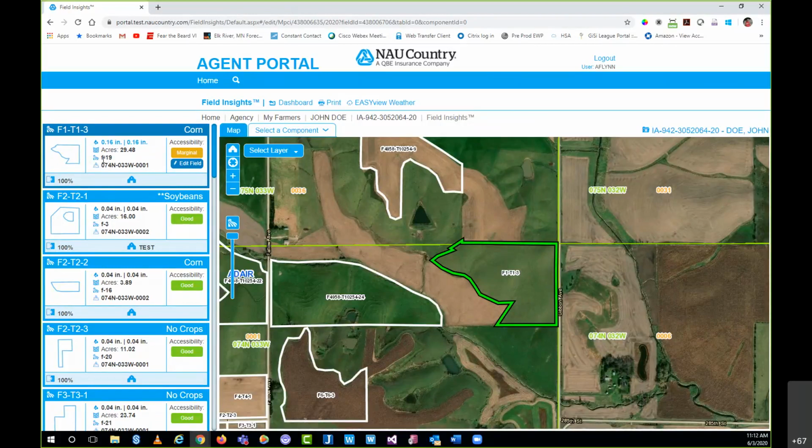This is their NAU field number, just in case that's a reference point for you as agents. It does not have any connection to the actual FSA field number. This is purely the NAU field number in case you get any questions. And then finally, you can see our township, range, and section. If you're in an area that does not have township, range, and section, you would simply see the FTF report repeated here in that space.